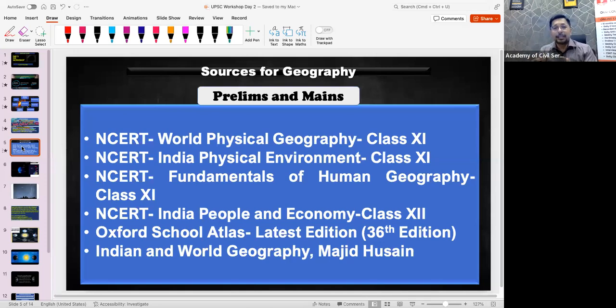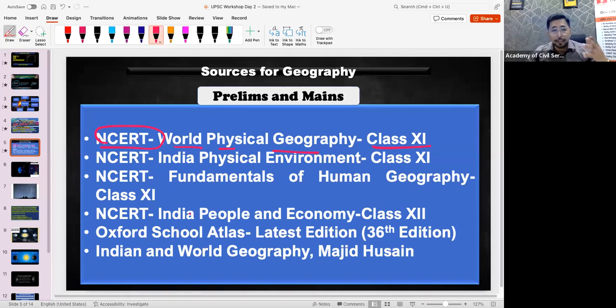But if you feel that you know some basics of geography, or if you feel that you can only study one or two books, then you can go with class 11, World Physical Geography NCERT. NCERT is a board which is basically used for preparing for the civil service exam. And in NCERT, the language is very simple, and that is why everybody advises going with the NCERT books.